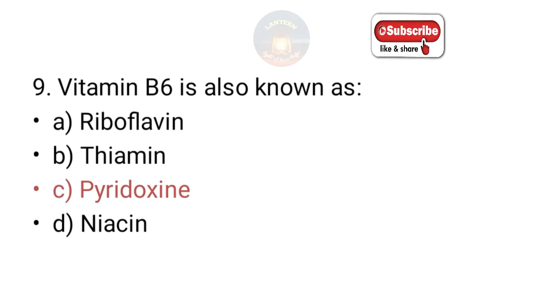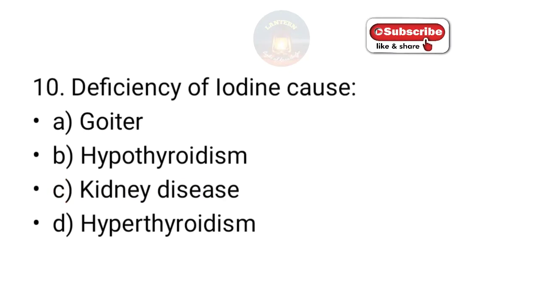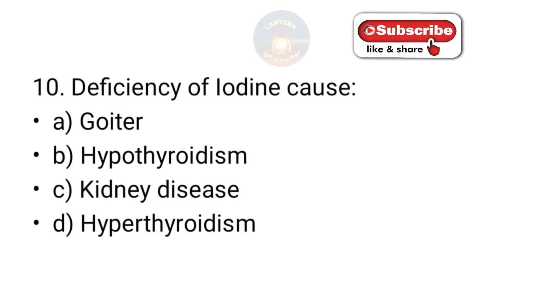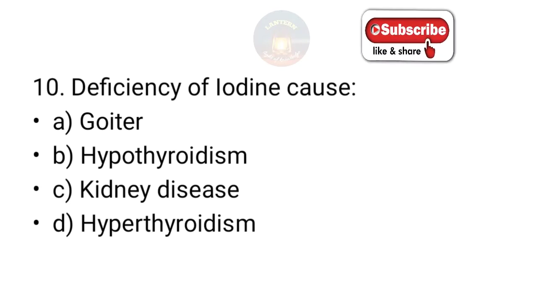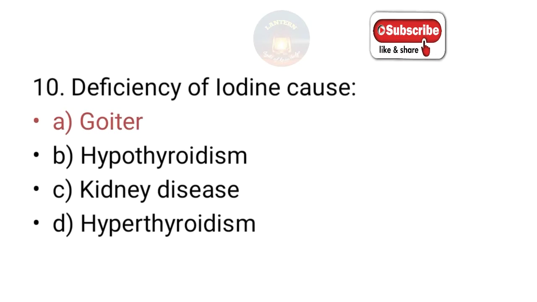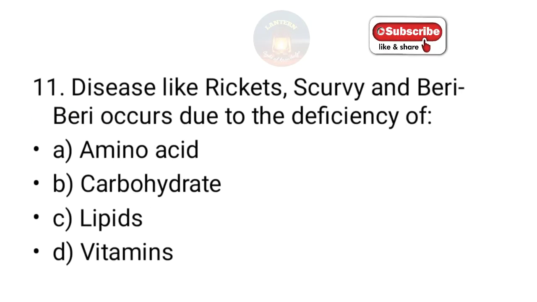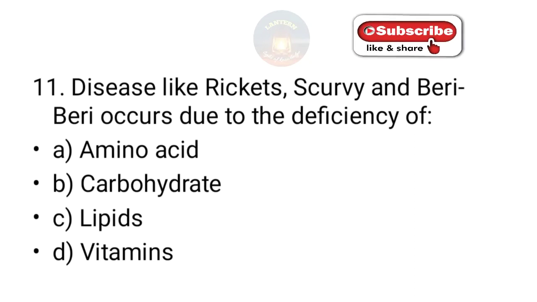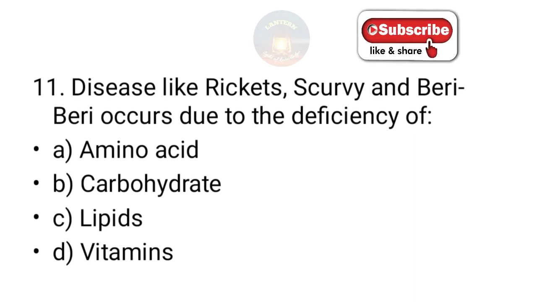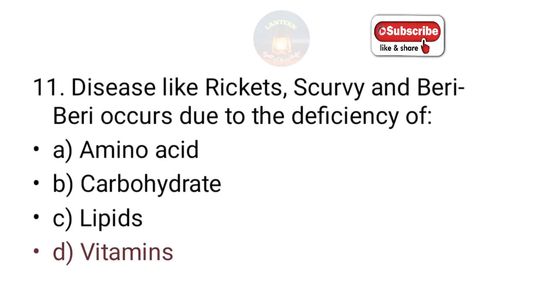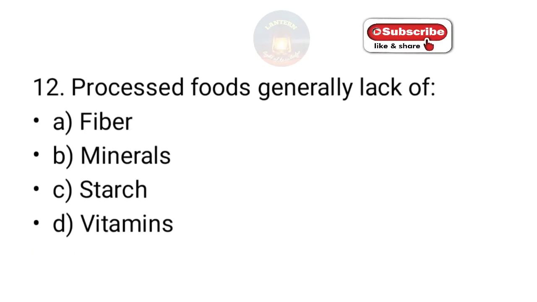The answer is pyridoxine. Deficiency of iodine causes goiter, hypothyroidism, kidney disease, hyperthyroidism. The answer is goiter. Diseases like rickets, scurvy, beriberi occur due to the deficiency of amino acid, carbohydrate, lipids, vitamins. So it is obviously vitamins.